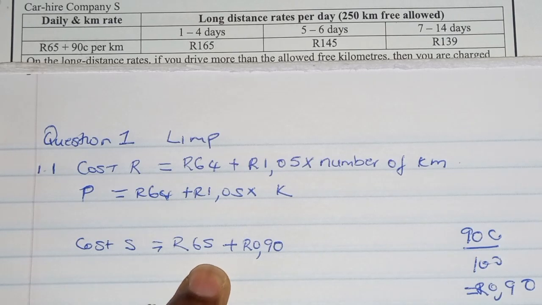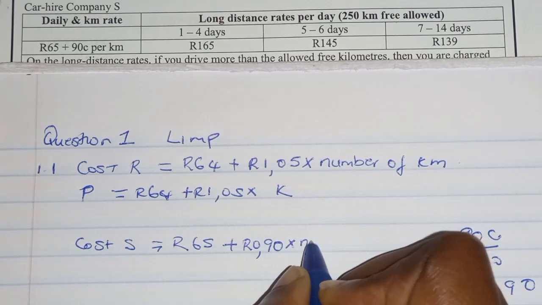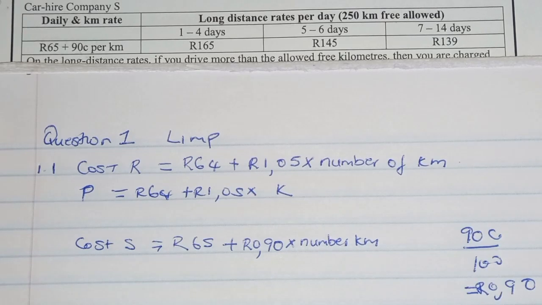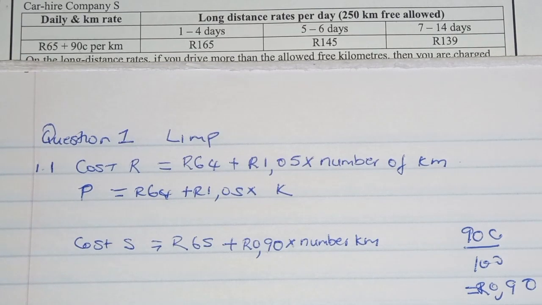Now we don't know if they're going to travel 1 kilometer. So what we're going to do is we're going to multiply by a number of kilometers that we don't know. So what is going to happen is if you travel 10 kilometers, it's going to say 0.90 times 10. Okay, so now let's move on to company T.